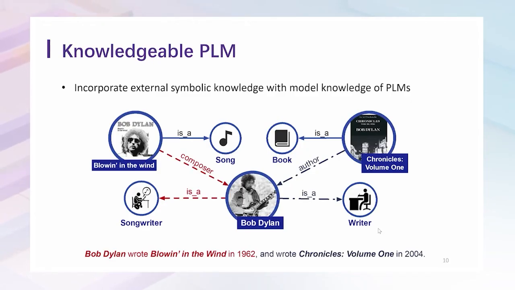However, original pre-trained language models can only learn from data. In fact, much background knowledge is also required for language understanding. For example, the facts of Bob Dylan in knowledge graphs will be helpful for the understanding of this sentence. Hence, given the rich symbolic knowledge accumulated by humans, it is important for pre-trained language models to learn from both data and existing symbolic knowledge.